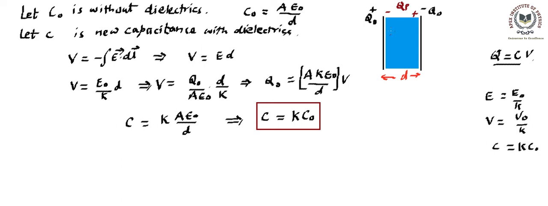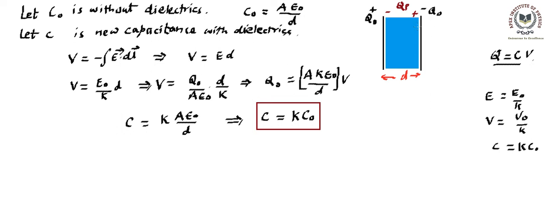Now one more point is here. This particular case is when we have assumed that the capacitor had charge Q naught, and this capacitor was not connected with the battery. That means these changes will be valid if the charge on the plates of the capacitor remains constant. That means you have not connected it with the battery.